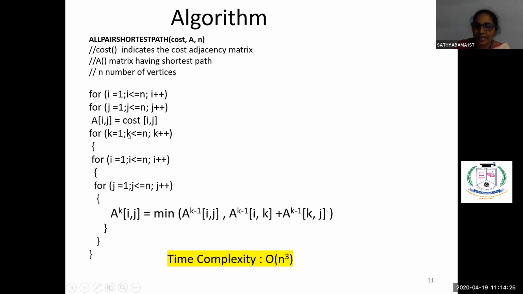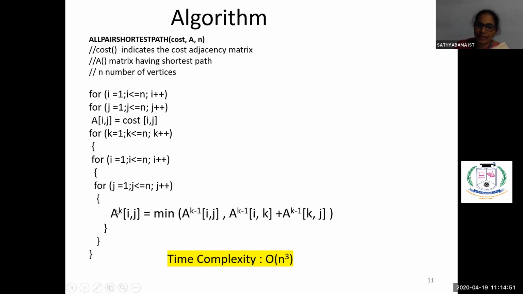And what is this k? k is initially we are taking vertex 1 as the intermediate vertex. What is the cost of going to all these vertices? Then when k is 2, we are taking the second vertex as the intermediate vertex. What is the cost of going to all these vertices? Then taking vertex 3 as the intermediate vertex. What is the cost of going to all these vertices? Then taking 4 as the intermediate vertex. What is the cost of going to all these vertices?